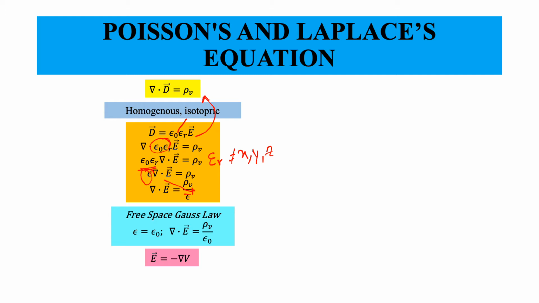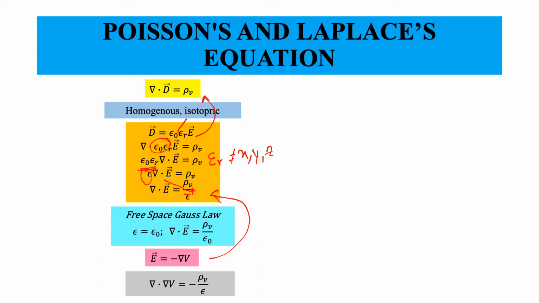So E will be equal to minus del V, and substituting this in this equation, what you will get is del dot del V is equal to minus rho V by epsilon. Let me remove the minus sign from the left hand side and put it on the right hand side.